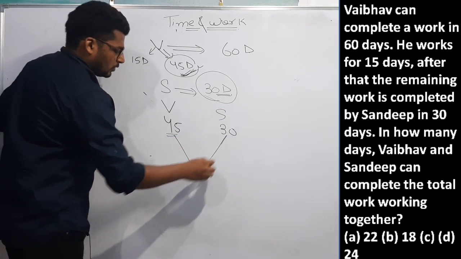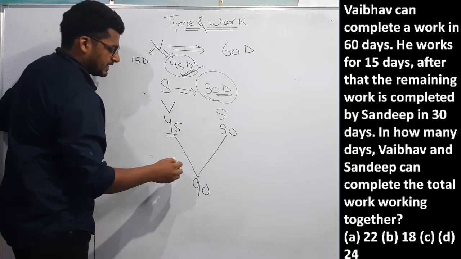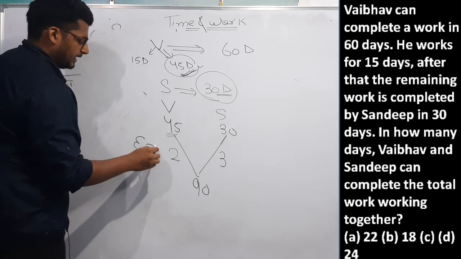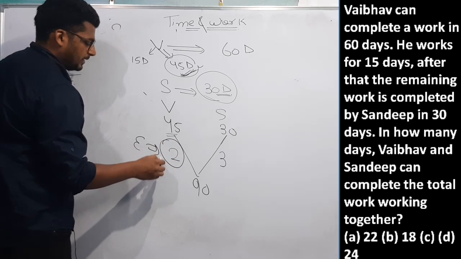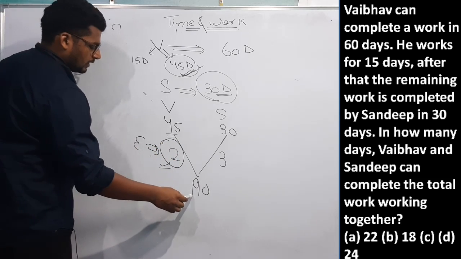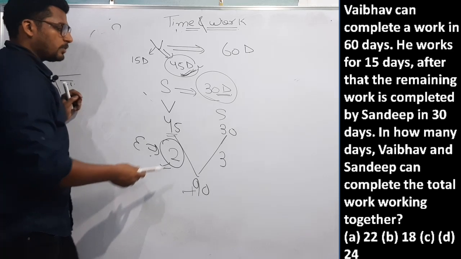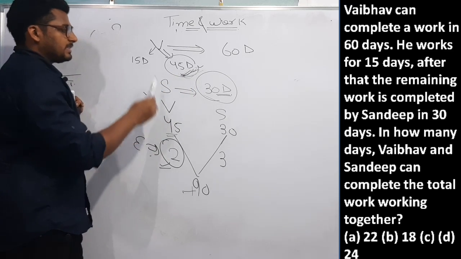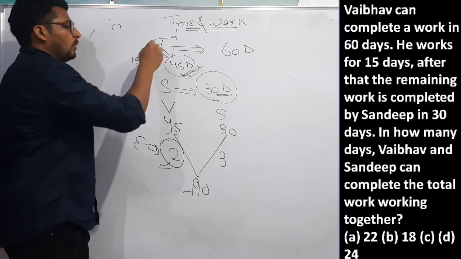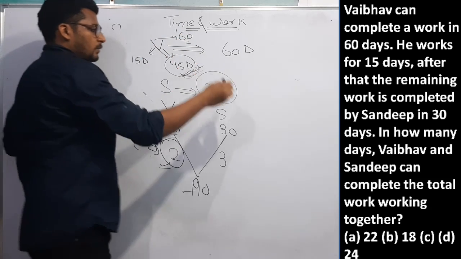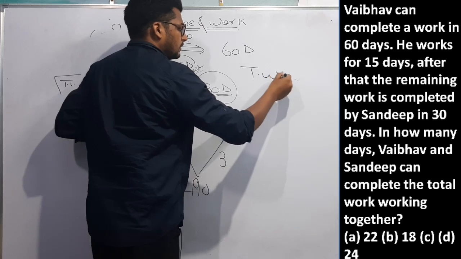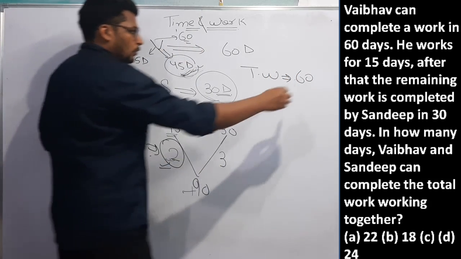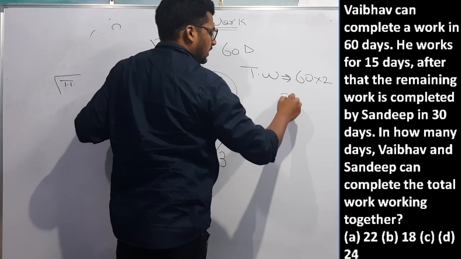If I assume the total work is 90, the efficiency of Vaibhav will be 2 and the efficiency of Sandeep will be 3. But the total work is not 90 this time, because I have taken the remaining work. The question is saying Vaibhav completes the whole work in 60 days. Then what will be the total work? In 60 days, at an efficiency of 2, Vaibhav will do how much work?